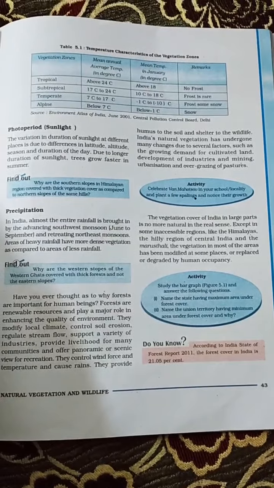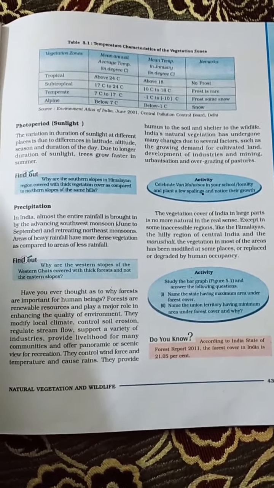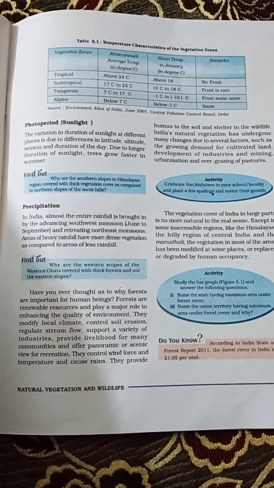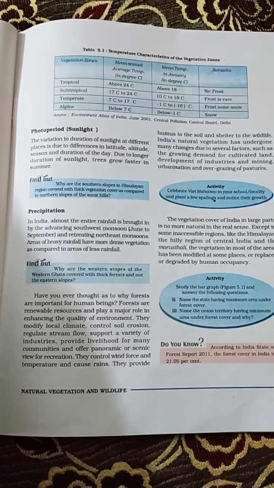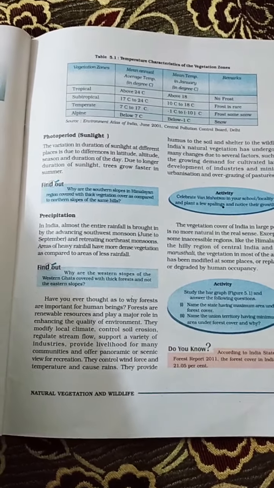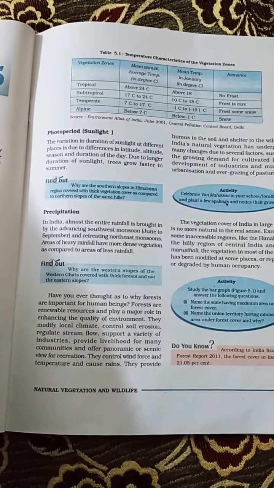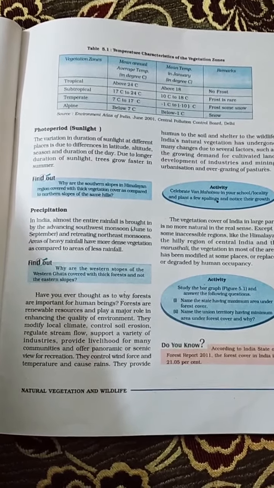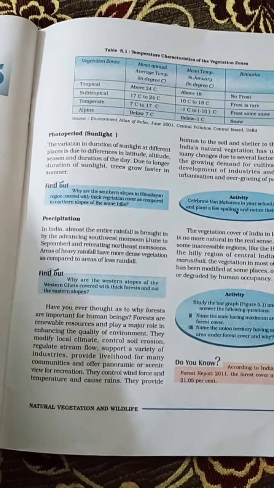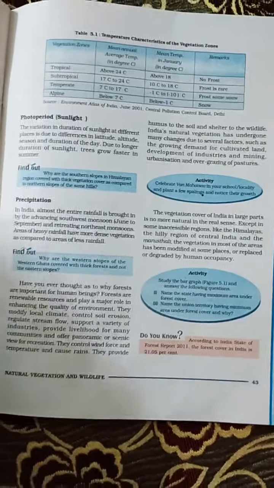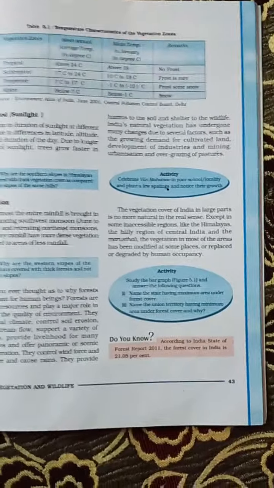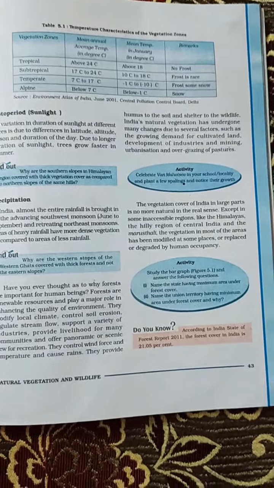Then precipitation. Maximum rainfall in India is received from the monsoons, the advancing monsoon and the retreating monsoon. Areas having high rainfall have dense vegetation. So, photoperiod, precipitation and temperature. I hope it is clear, everyone. So what is the importance of forests?